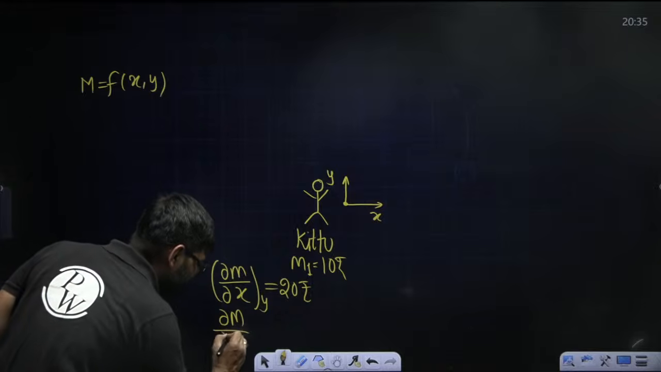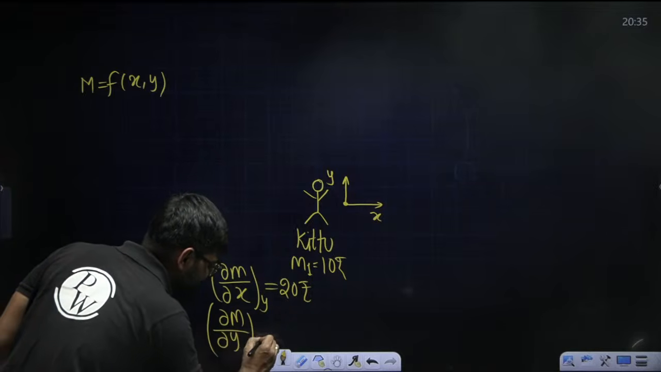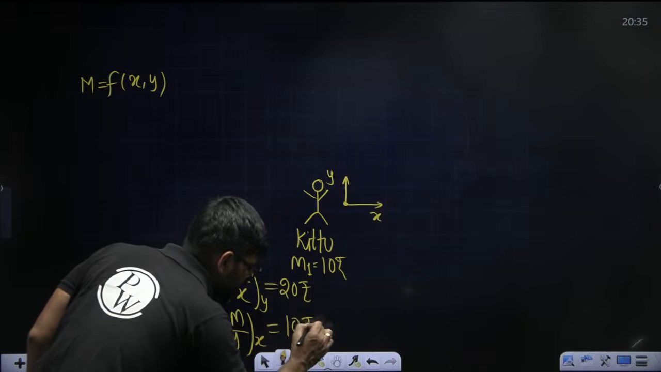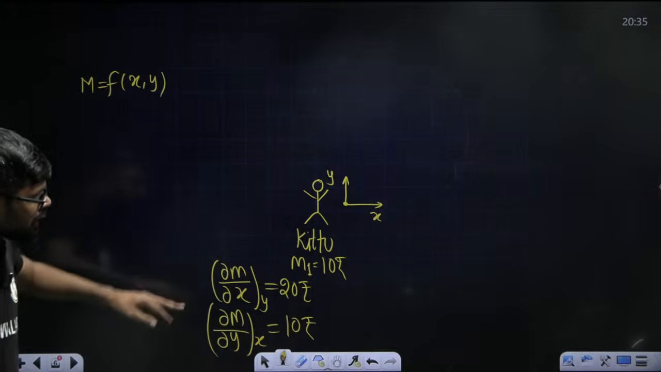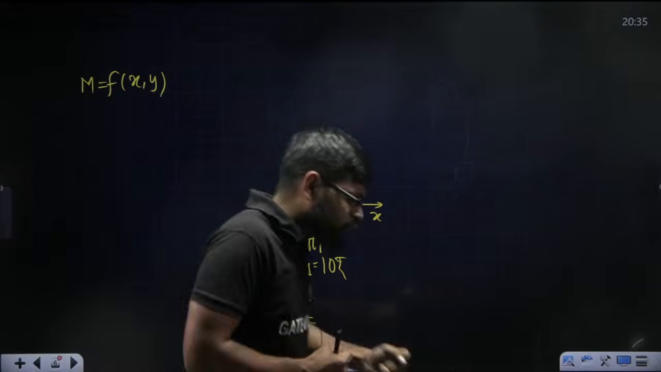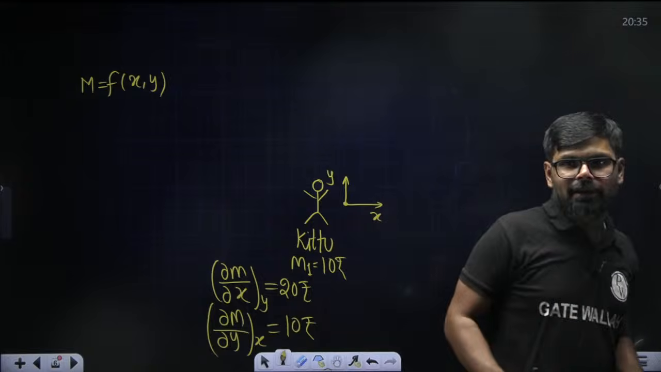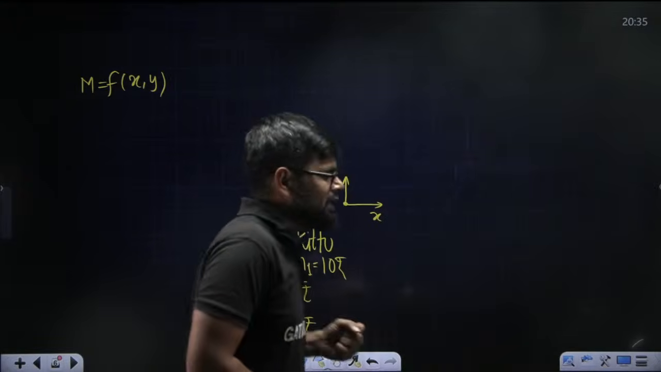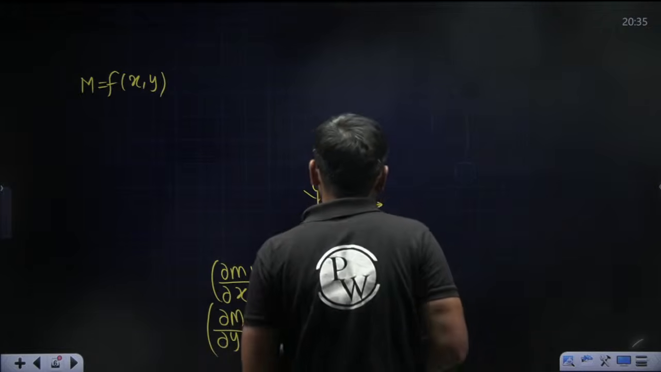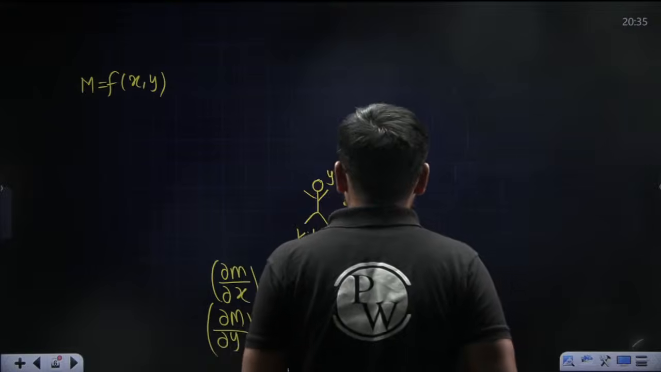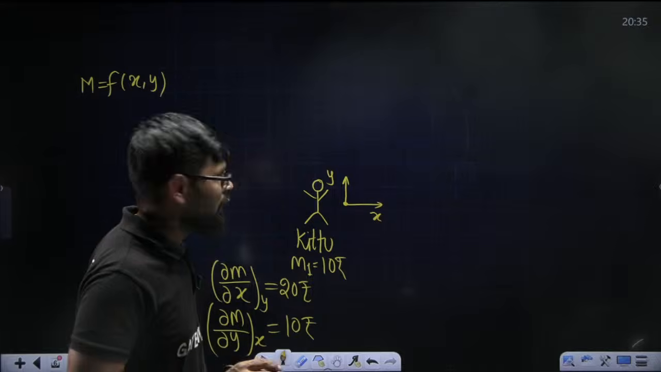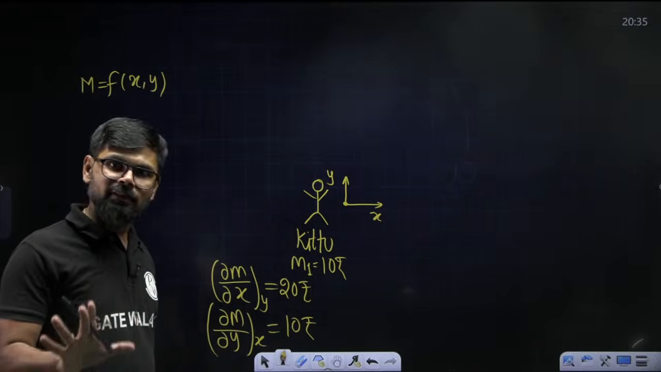So dou m by dou y at constant x is equal to, let's say, 10 rupees. So I told Kit 2, if you go 1 kilometer in the x direction, I will give you 20 rupees. If you go 1 kilometer in the y direction, I will give you 10 rupees. Okay, this point is clear.